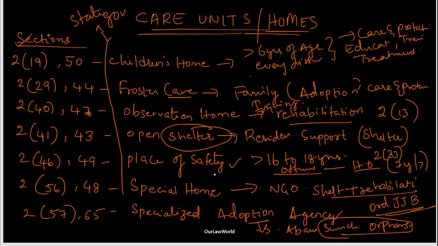Place of safety is for children 16 to 18 years who have committed heinous offenses, that means imprisonment of 7 years or more, and they are kept in place of safety. Special home is for both shelter and rehabilitation, and these orders are passed by the Juvenile Justice Board. The last one, specialized adoption agency. So here the abandoned or surrendered children are kept, and orphans are also placed here under specialized adoption agency.